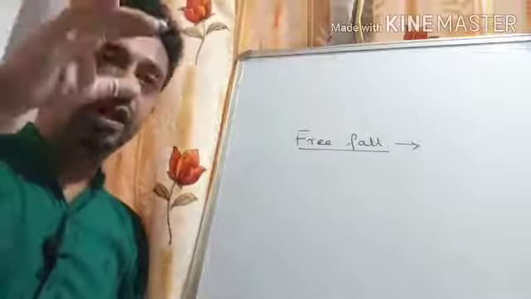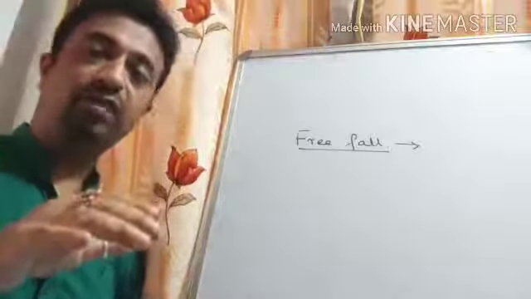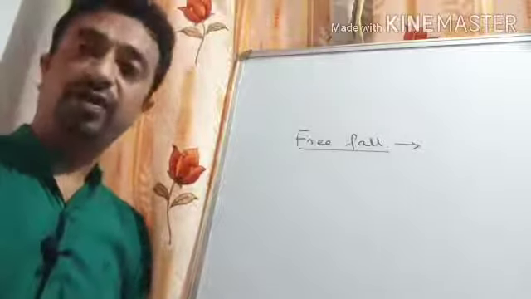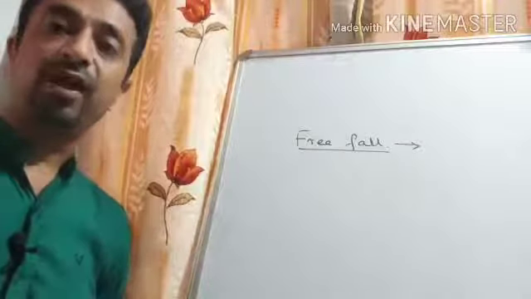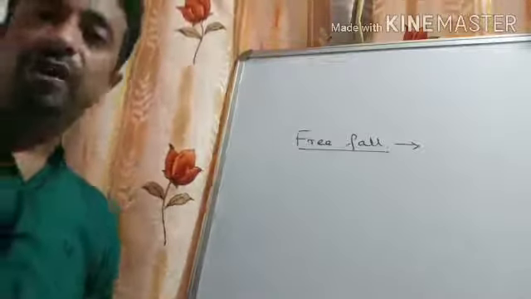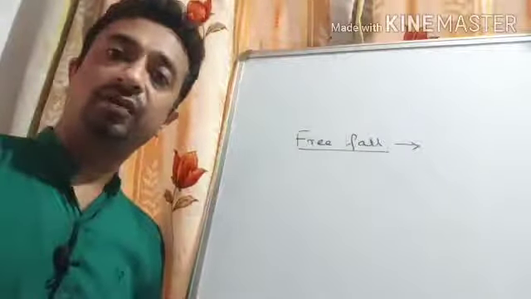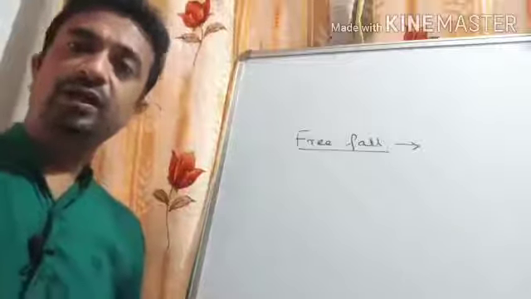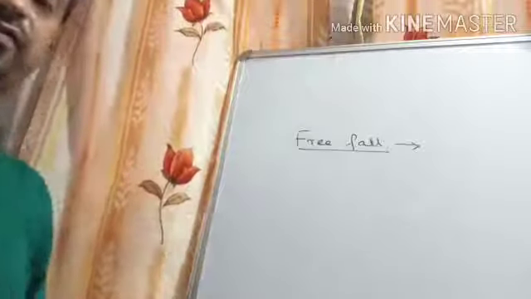If we release an object from a certain height, it will only fall under the action of gravity. That is, the gravitational pull of the earth will bring the object down towards the surface of the earth. This is called free fall.